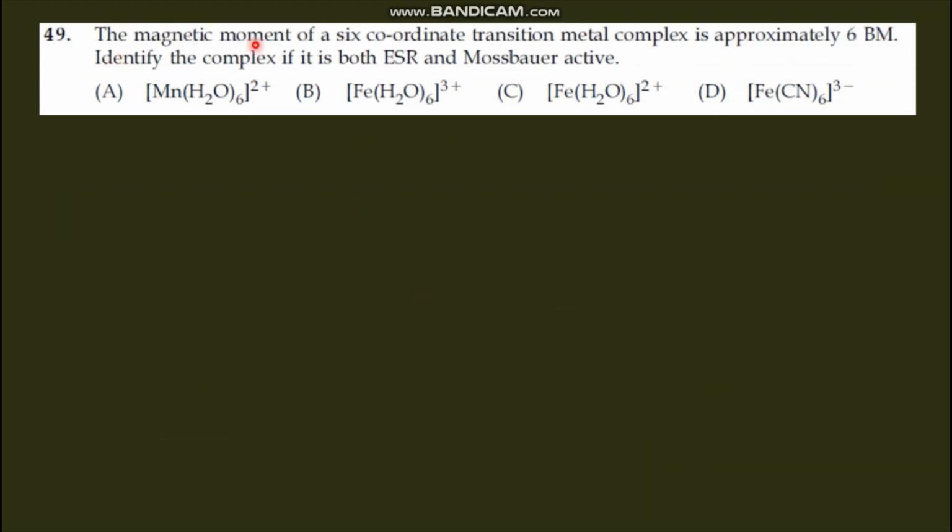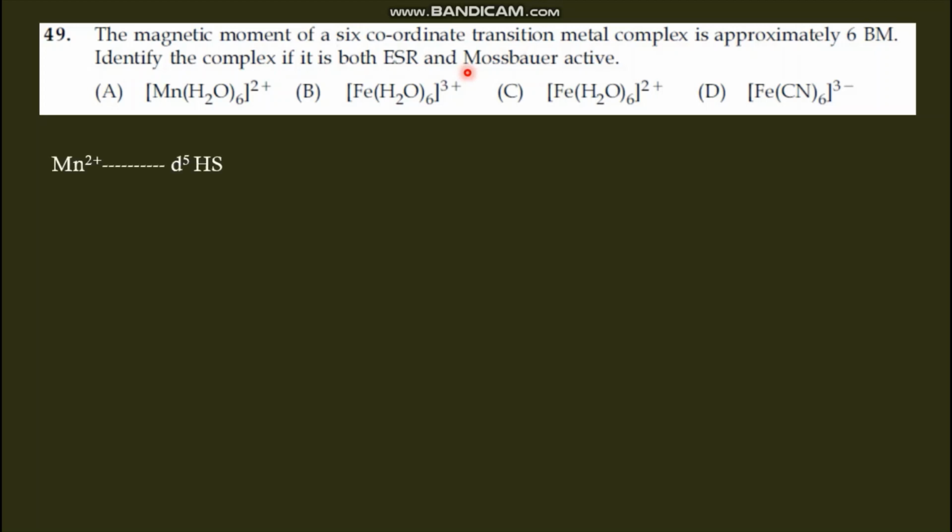Next question, the magnetic moment of a 6 coordinate transition metal complex is approximately 6 Bohr magneton. Identify the complex if it is ESR and Mossbauer active. I did two videos based on Mossbauer spectroscopy, you just watch that. ESR I did not do any video, I will upload soon. So how can we do this question?